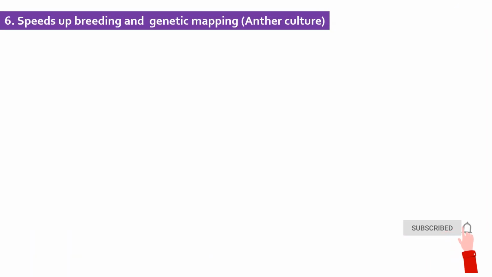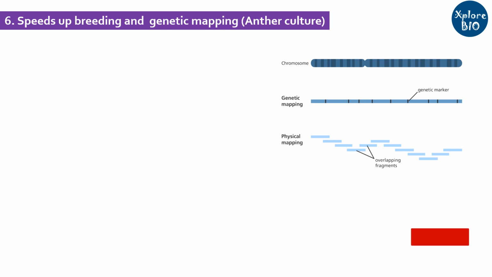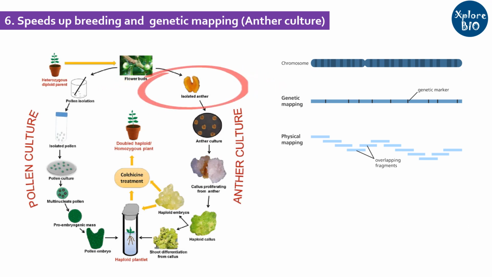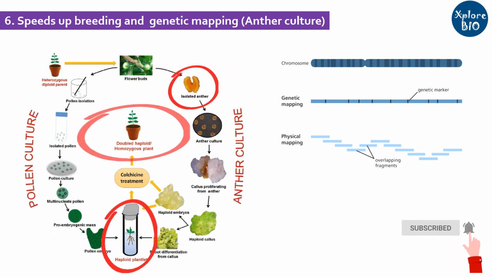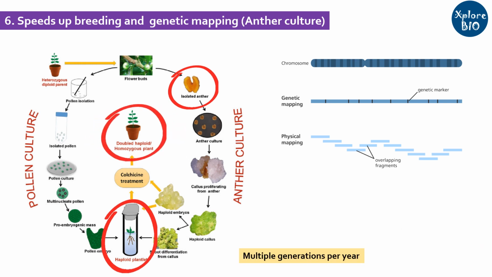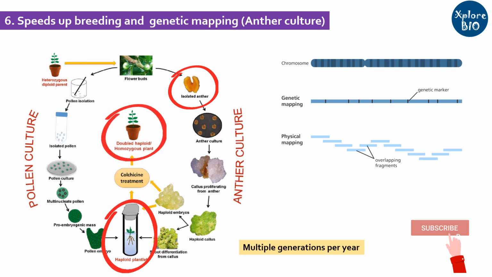Tissue culture speeds up breeding and genetic mapping. For genetic mapping studies, sometimes homozygous lines having the same genome copies are desirable. Doubled haploids can be generated using gamete culture or anther culture followed by chromosome doubling. Also, under controlled conditions, you can get multiple generations of plants within a year. This speeds up molecular breeding and genetic mapping studies.